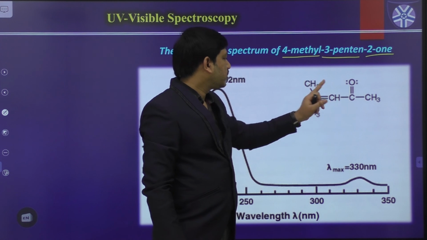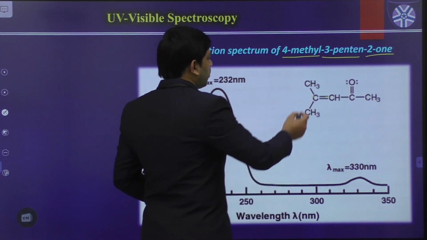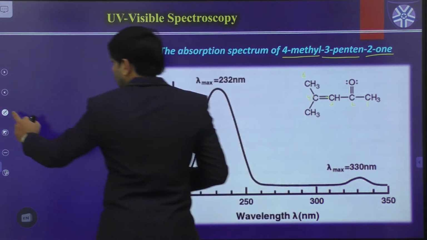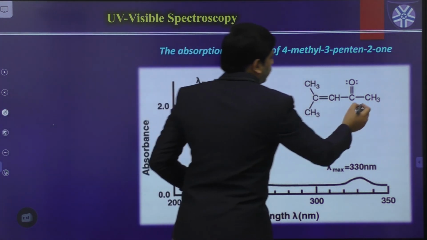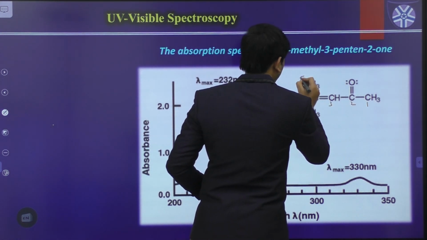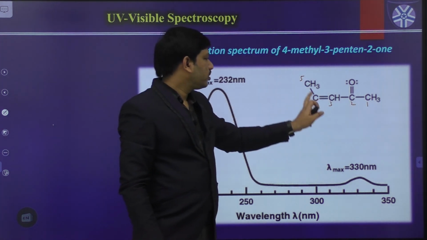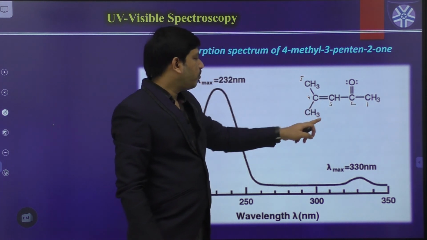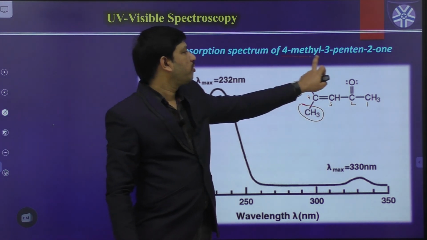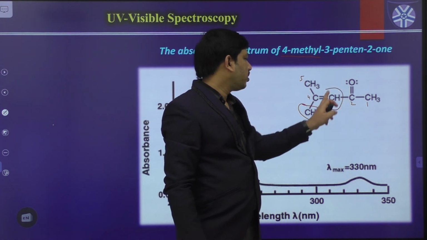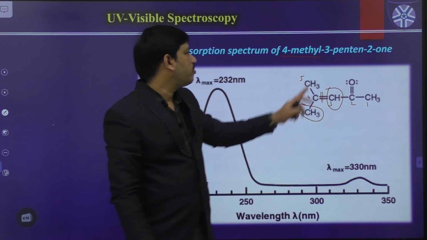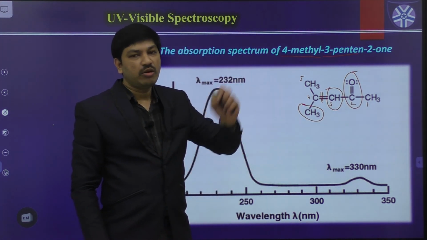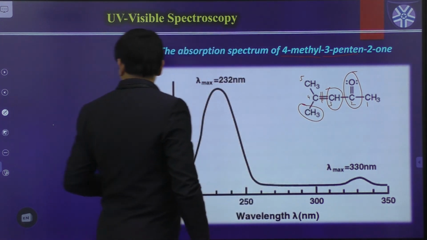Okay, so this is 1, 2, 3, 4, 5. So this is one of the pentane kind of molecule, but in the pentane chain at the fourth carbon we have a methyl group, 4-methyl, and the third carbon contains a double bond, 3-pentene, and the second carbon contains a C=O group, so 2-one. So this is the example we are using.